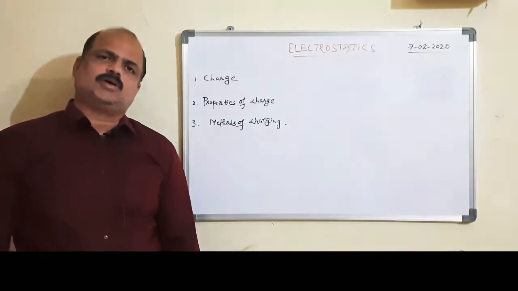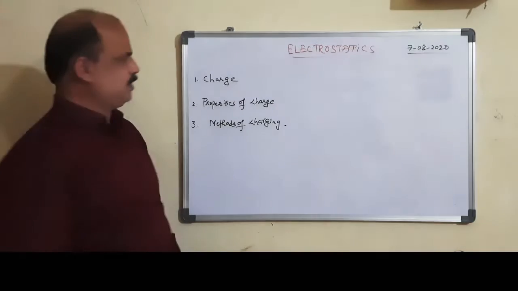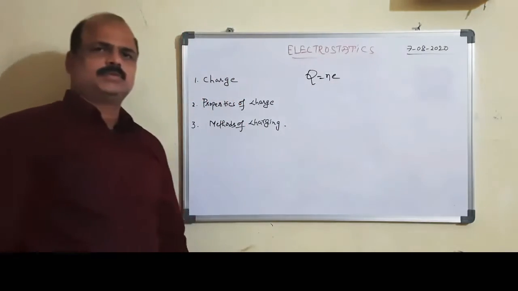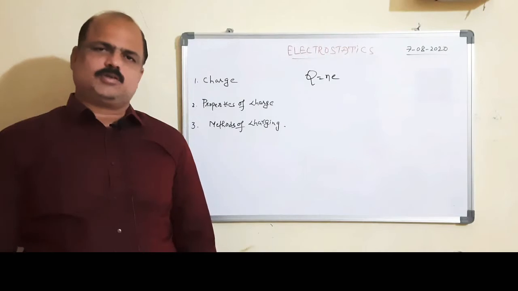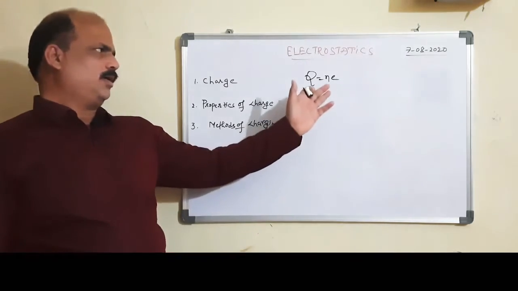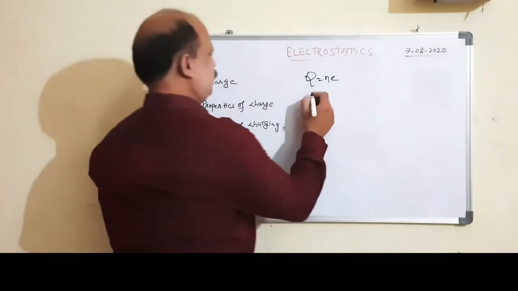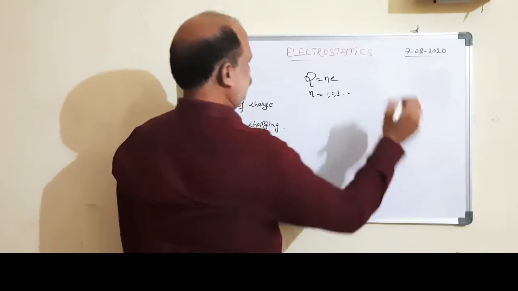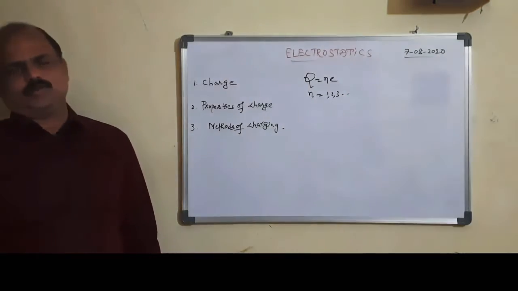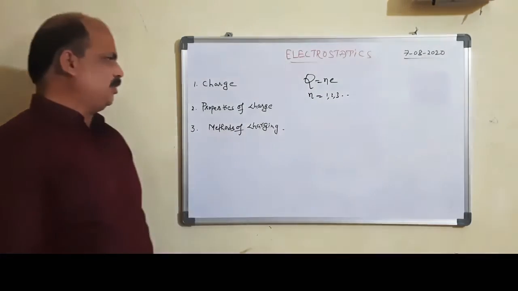That means charge is always available as an integral multiple of the electron charge, that is, Q equals Ne, where N is an integer: N equals 1, 2, 3, etc. The smallest charge that can be transferred from one body to another body is the electron charge. So that is what is meant by charge being quantized.